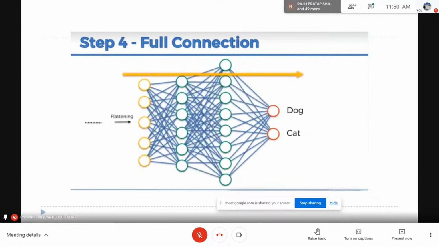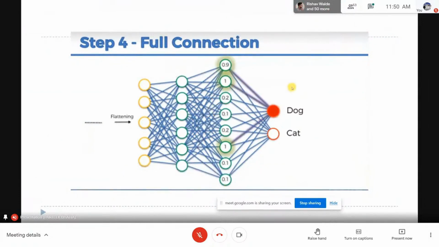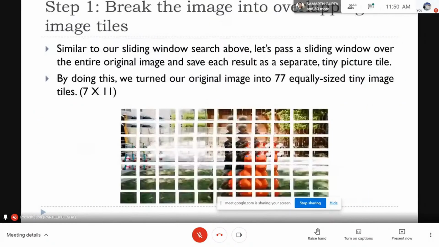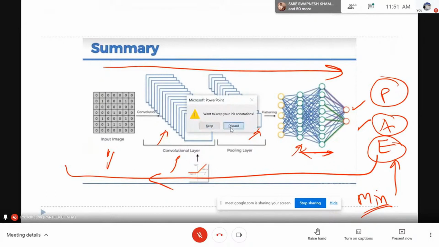This performs forward and backward propagation, through which we change the values of feature detectors and weights, produce some predicted value, compare it with actual values, and produce some error. With the objective to minimize the error, we run a number of epochs, and after a few epochs the system achieves the stage where we have the minimum error, and in that way we are able to predict a particular class. So this is the full model which we have. This is a discussion on the CNN model.